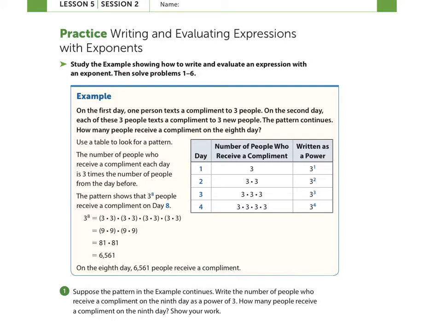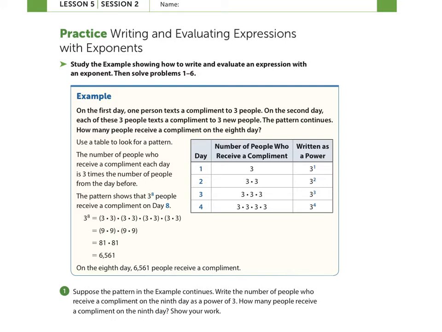So we're talking about on the first day, you text 3 people, you look nice today, or thank you for smiling today, or something positive. Each of your 3 friends then text another 3 friends, and so on and so on. Okay, this looks like, if you go back to page 92 in your textbook, you can see the tree diagram they made with Kendra in hour 1, hour 2, hour 3. It's the same idea with the situation. So it's growing by 3 people for each time and each person.